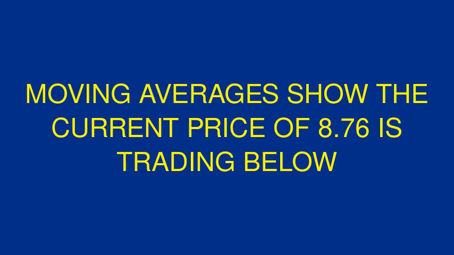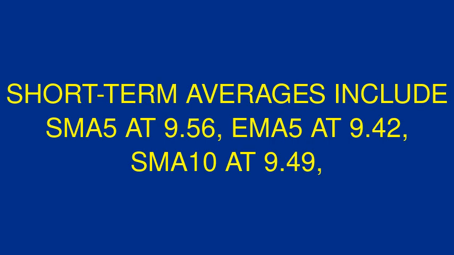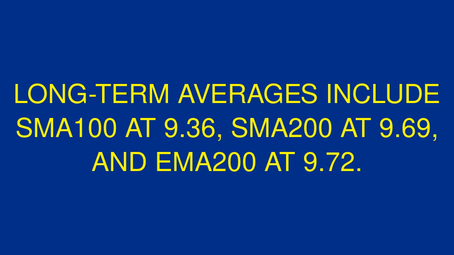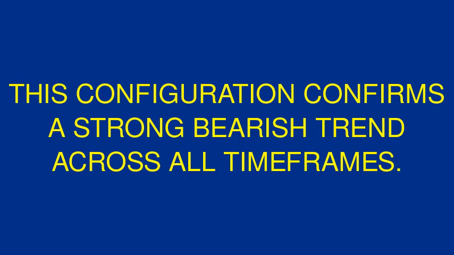Moving averages show the current price of 8.76 is trading below all key moving averages. Short-term averages include SMA 5 at 9.56, EMA 5 at 9.42, SMA 10 at 9.49, and EMA 10 at 9.49. Medium-term averages show SMA 20 at 9.55, EMA 20 at 9.51, SMA 50 at 9.42, and EMA 50 at 9.47. Long-term averages include SMA 100 at 9.36, SMA 200 at 9.69, and EMA 200 at 9.72. This configuration confirms a strong bearish trend across all time frames.